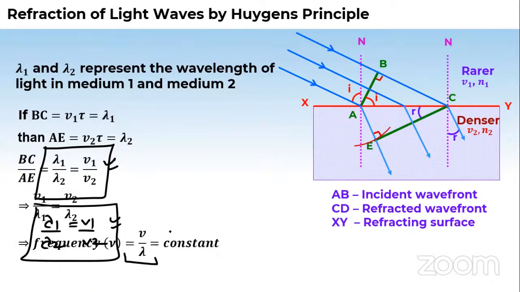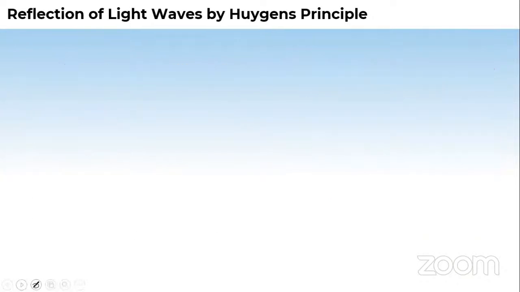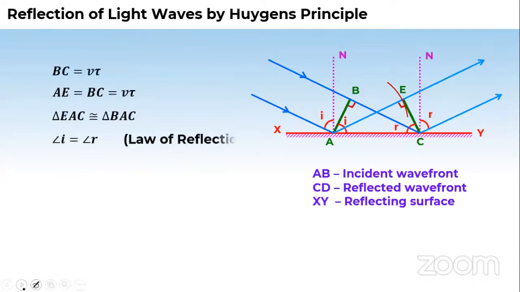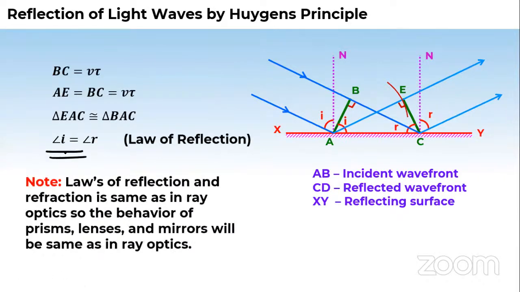This is frequency, v by lambda is constant. Remember all these points. So let us move fast now, because we have seen this already. And next we have seen the reflection also, and through reflection, we were able to explain the laws of reflection.